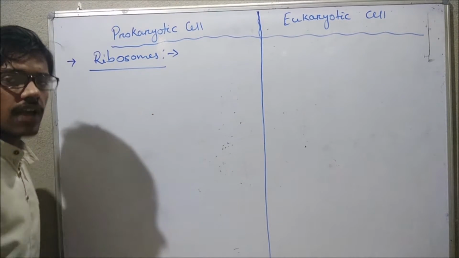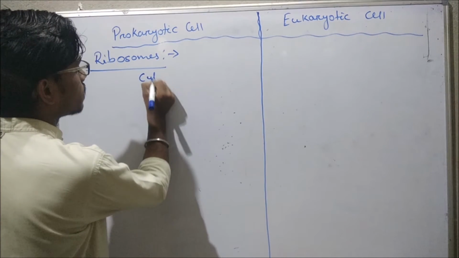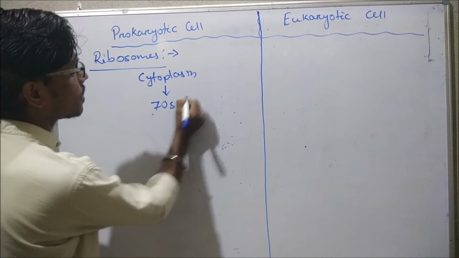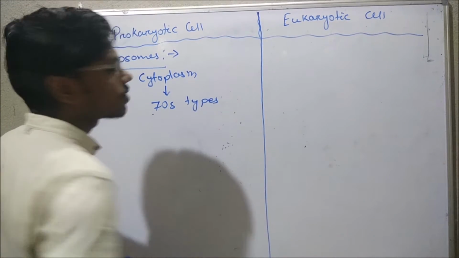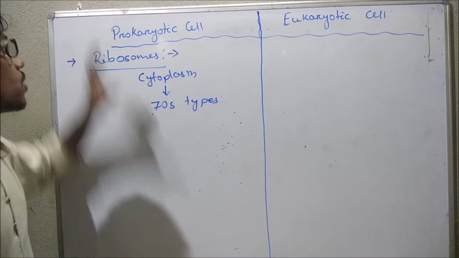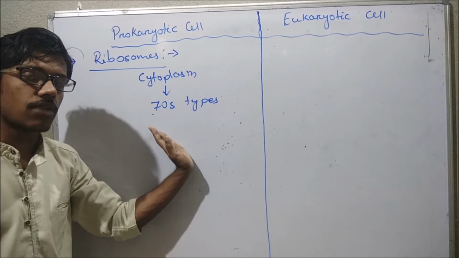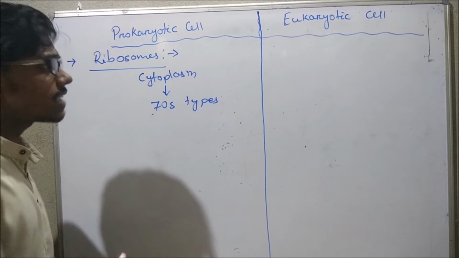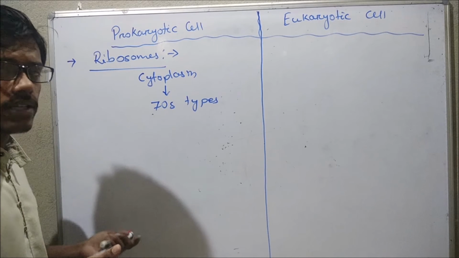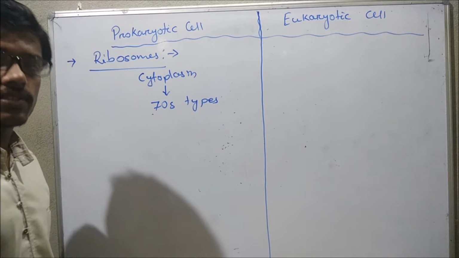If we see ribosomes, in the case of the prokaryotic cell, in the cytoplasm there is presence of 70S type of ribosome. As you know, there is absence of membrane bound cell organelles; only cytoplasm, the plasma membrane, as well as the cell wall is present in the prokaryotic cell.